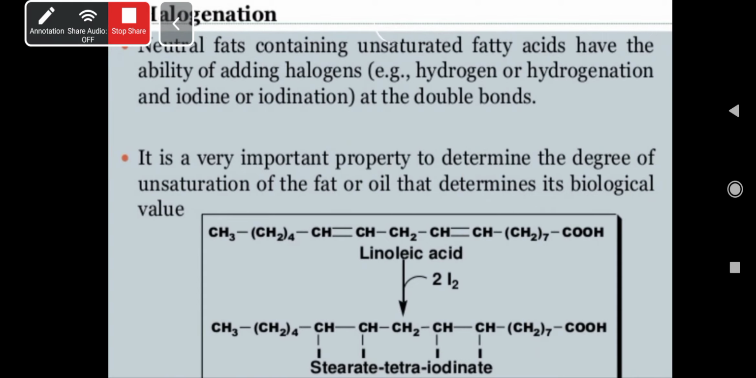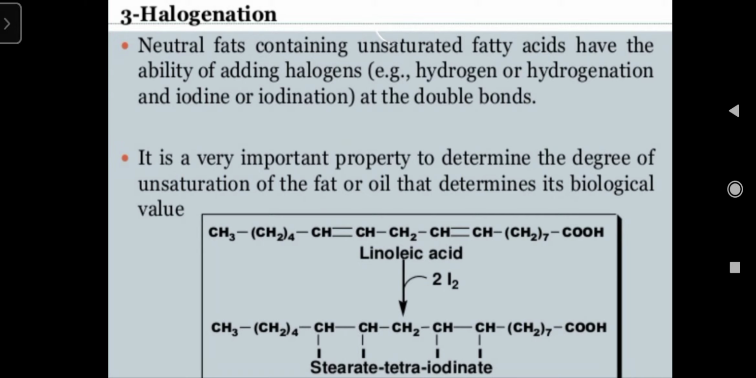Coming to the next, halogenation. As the name indicates, we are going to add a halogen in our reaction. Neutral fats containing unsaturated fatty acids have the ability to add halogens, for example hydrogen in hydrogenation, and iodine in iodination, at the double bond.